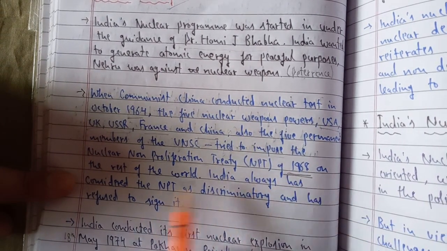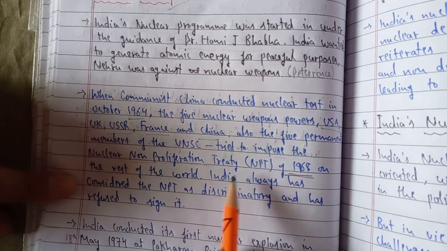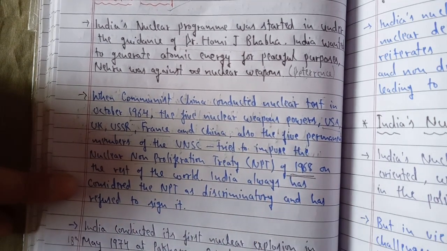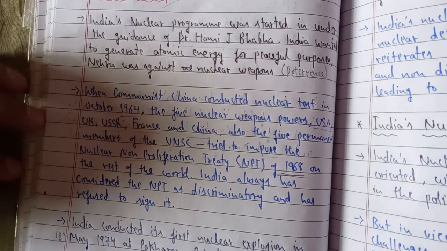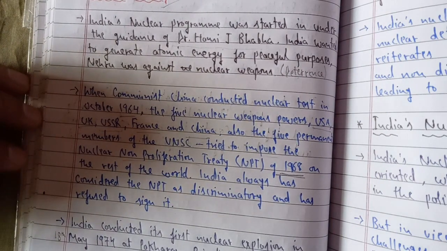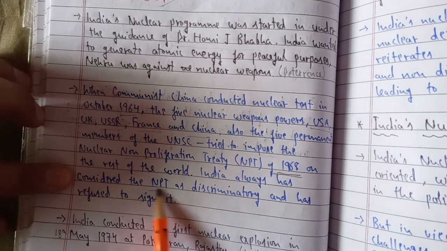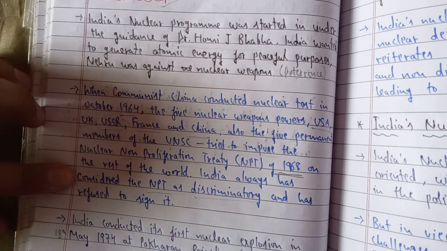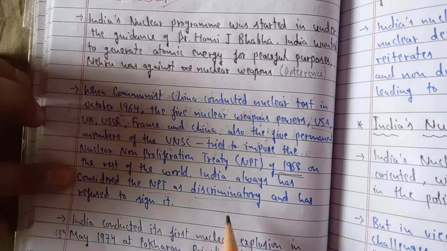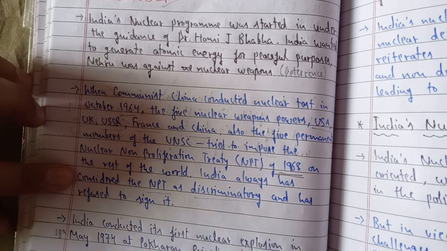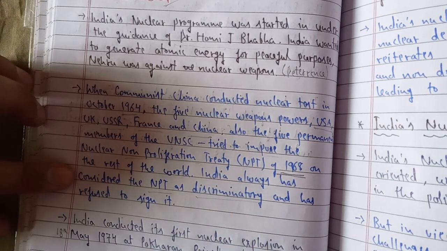This treaty was for the rest of the world except these five. No one else would have any nuclear weapon test or powers for weapons. India has always considered the NPT as discriminatory, and India did not sign this treaty. India said there was a lot of discrimination: why are there few countries which can have these powers and other countries can't?